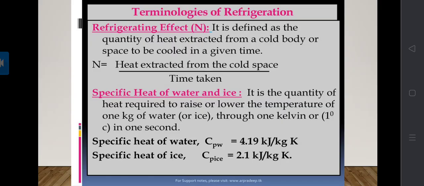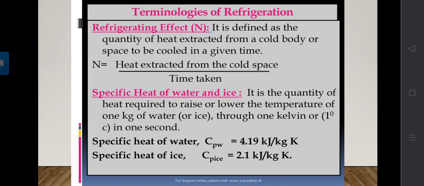Now we see the various terminologies of refrigeration. We start from the refrigerating effect, that is denoted by RE. The refrigerating effect is the rate at which heat is absorbed from the body or space to be cooled. The refrigerating effect is expressed in kilowatt. In simple words, it is the rate of heat removal from the evaporator. When the refrigerating effect is stated in terms of tons of refrigeration, then it is also known as the refrigerating capacity.